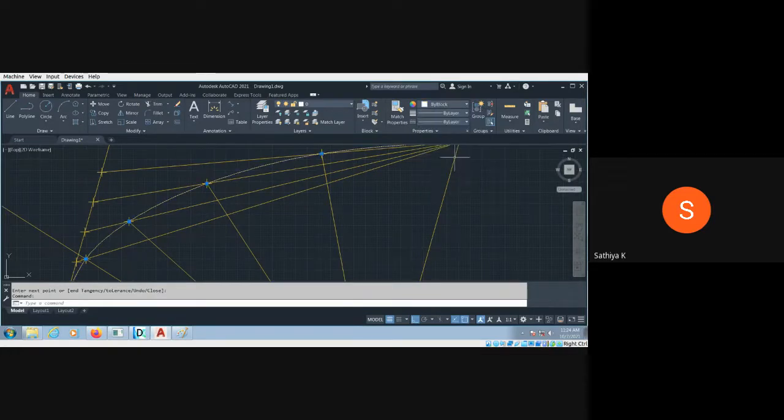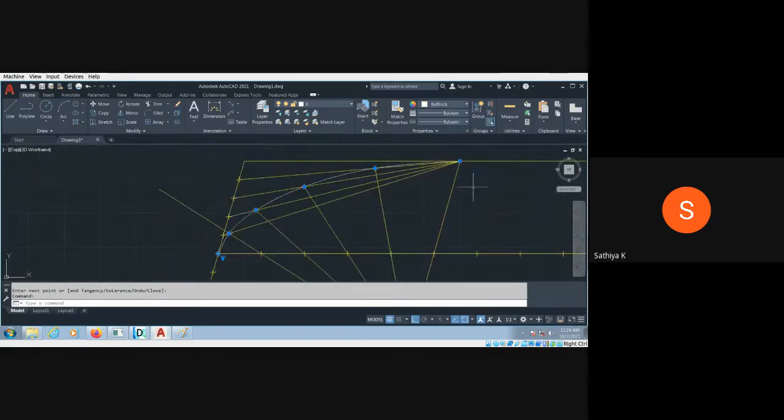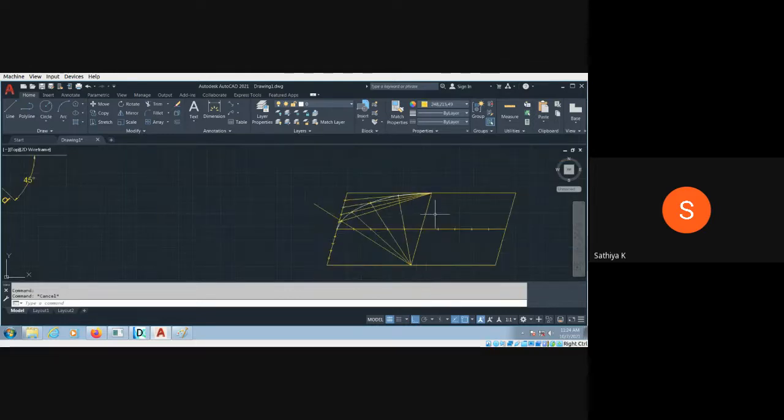It should be in white. Okay, fine. Then you can apply the mirror command. So mirror, mi, enter. Mi is the short form of mirror, and this object I need to mirror. Enter, and based on this, this is the first point of the axis, this is the end point of the axis, and enter. So now I can mirror the remaining portion. Again mirror, enter, and select two objects. This is one object, this is the second object, and enter. This is the first point, this is the end point of it.